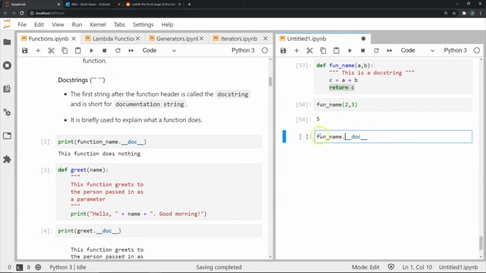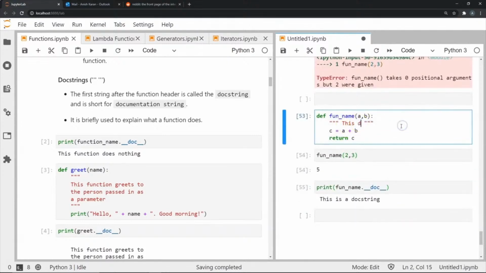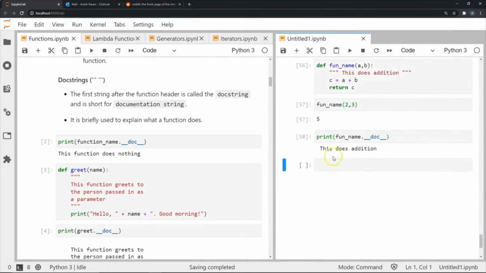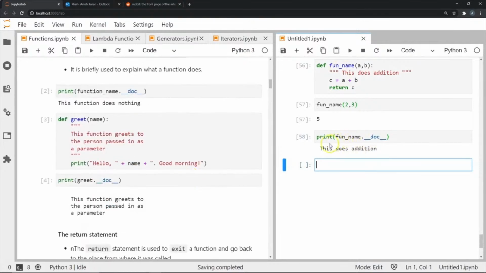So these are built-in commands to check certain details. I want to check what the docstring is, and this is how I do it. Let's print the docstring over here. This is basically what I wrote over here. I can change this to, for example, this does addition. Now this will say this does addition when I execute this line. So this is the way to check the docstring.